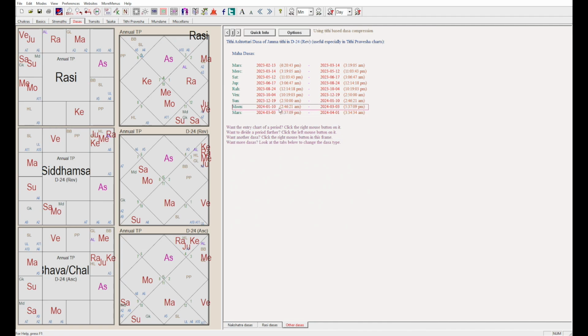Now I will be analyzing the Siddhamsha chart in particular with the dasha that was running during the time of the first attempt of the exam and see if that dasha had any strength to give any favorable result at all.